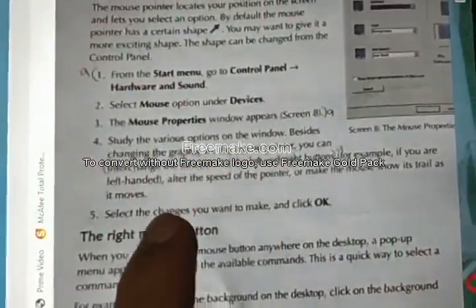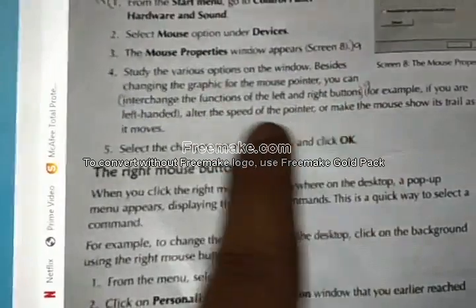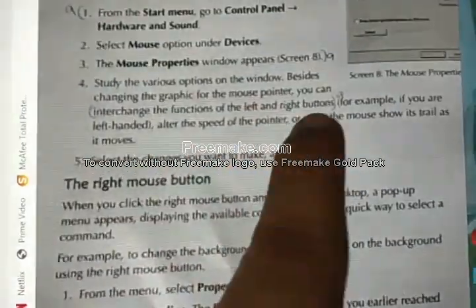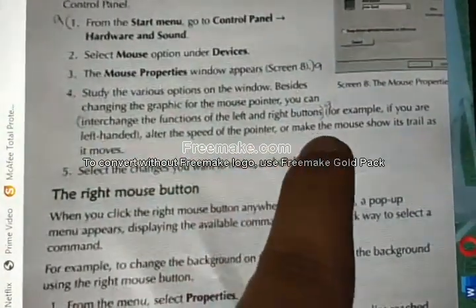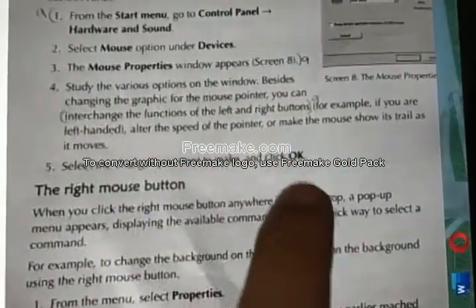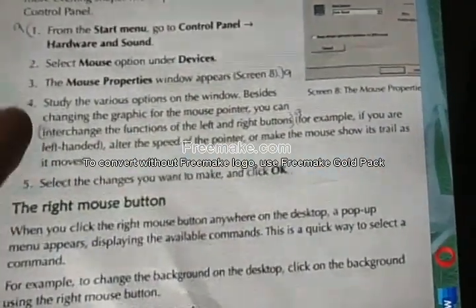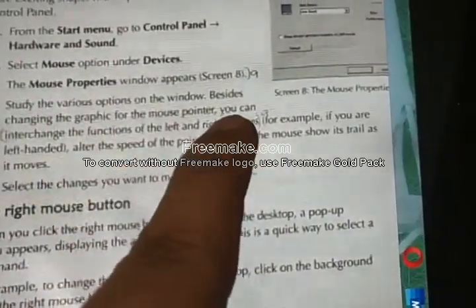It is not over. Come down. In the 4th point, write the center line alone: Interchange the functions of left and right button. Okay, mark that. After writing the first 3 points, select this point alone: Interchange the function of left and right button. Okay, all these are the answer for the 9th question.